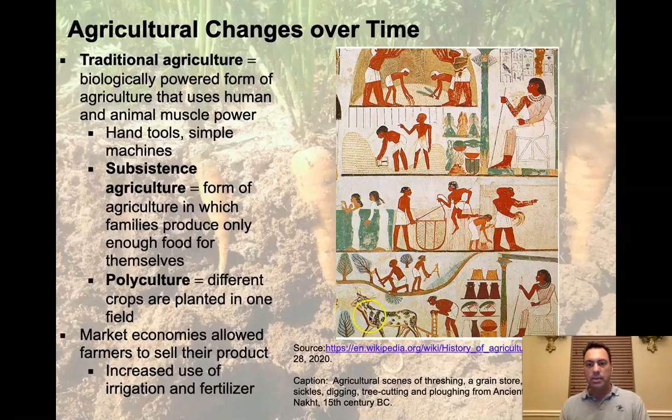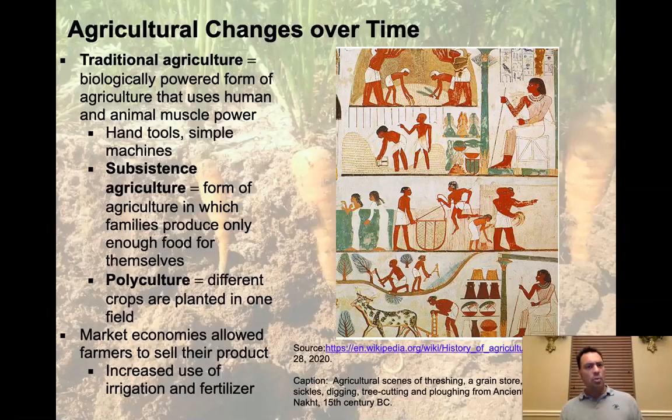We clearly see a domesticated animal that's doing some plowing. And these are things that happened right up, like I said, into the 1850s, 1860s. And a lot of that was replaced by tractors and machinery later on. But we recognize that this was pretty standard worldwide, everywhere you go. And here we're actually seeing it on a piece of art in a tomb in 15th century BC Egypt.